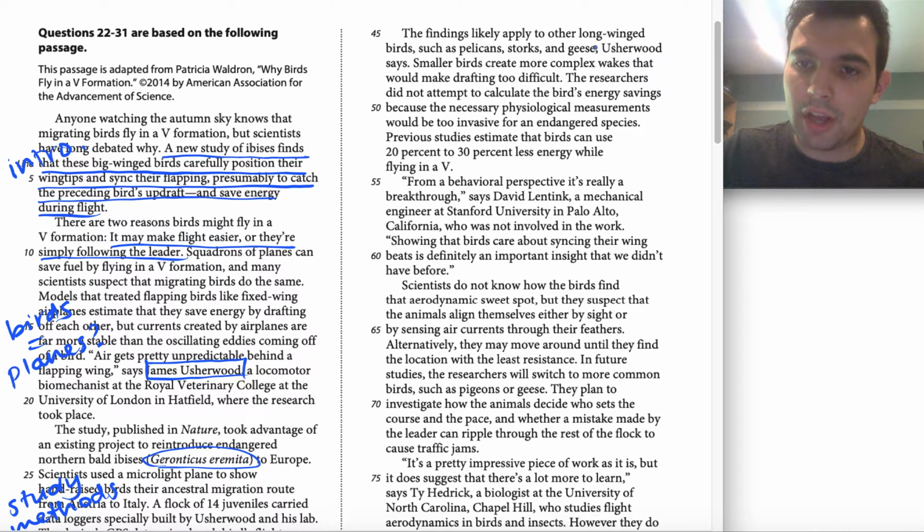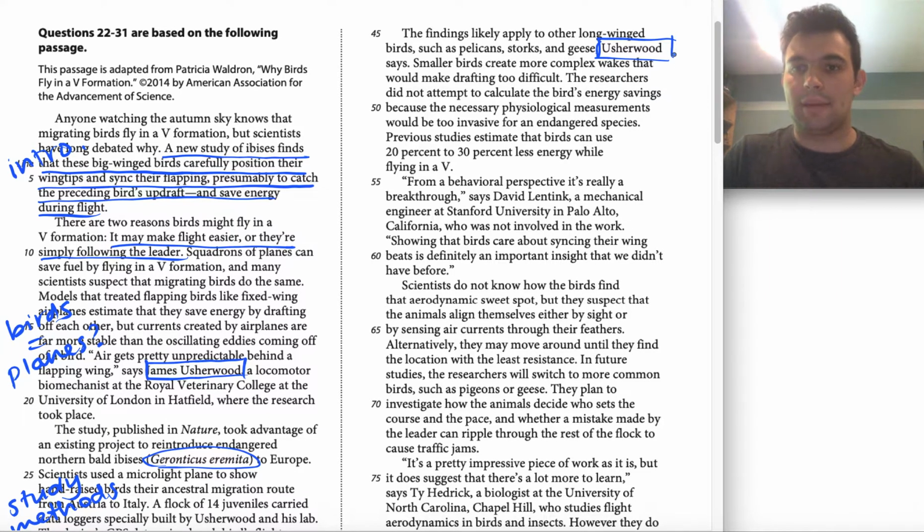Let's go up to the 5th paragraph up here. All right, I'm noticing Usherwood's name again. Now, if he keeps coming up, I might stop boxing him, because if he's like the core thinker of this passage, there's diminishing returns in terms of me always underlining his name or always boxing it. It becomes harder to do that searching that I'm talking about.